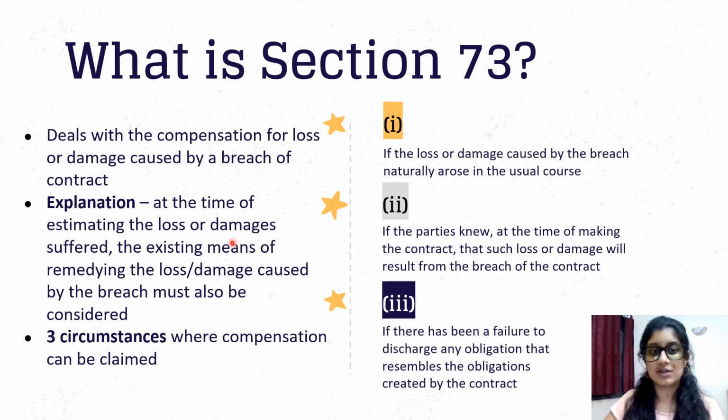Please don't get confused. What I mean is any injury that is caused here, then the existing means of remedying that injury caused by the breach must also be considered to award the damages, the compensation. So, I don't think I need to explain this. Basically, you just have to take into account whether there is some other means of remedying the loss or damage that is caused without paying them actual damages.